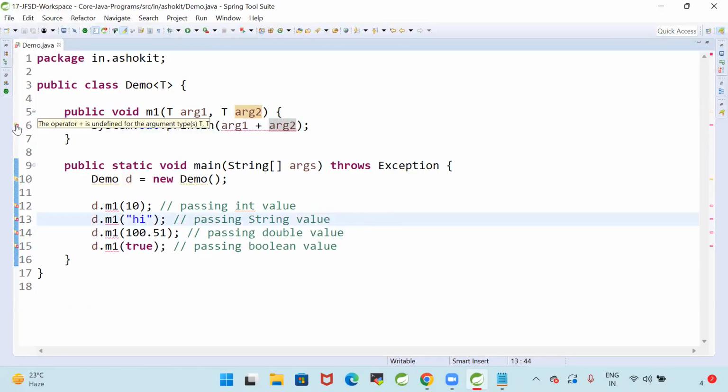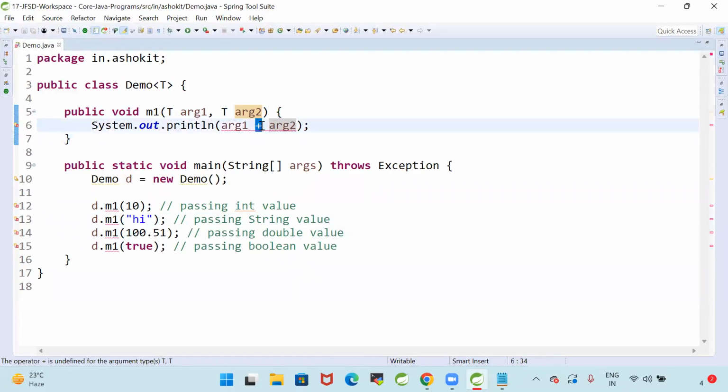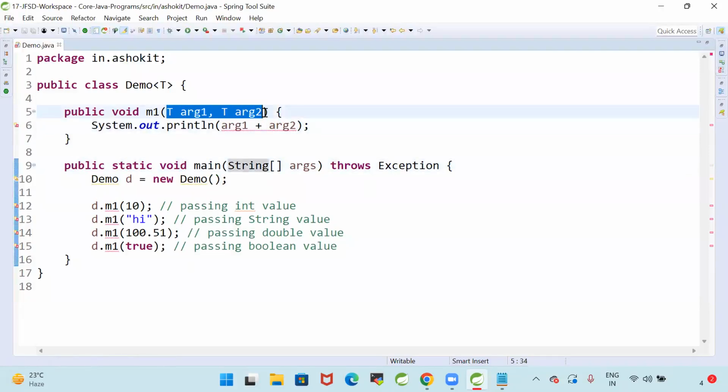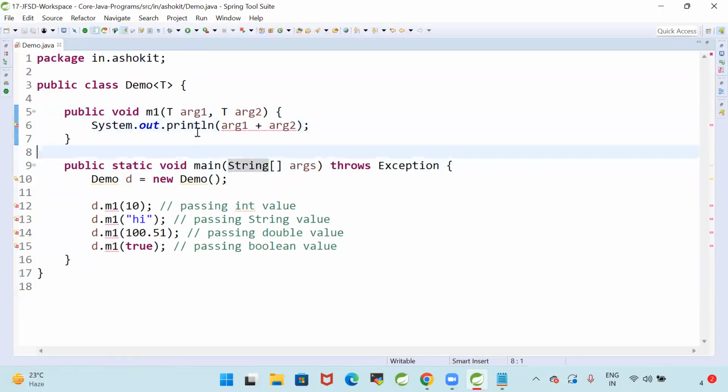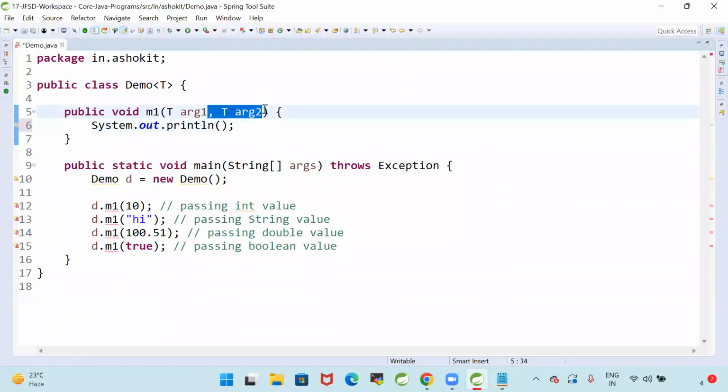The operator is independent of the argument types, so here we cannot perform plus because it doesn't know what type of argument it is going to get. You cannot directly perform the plus operator on these variables because we don't know what type of argument we are going to get. Here we can represent T of arg1, that is a generic type, which represents the parameter received.